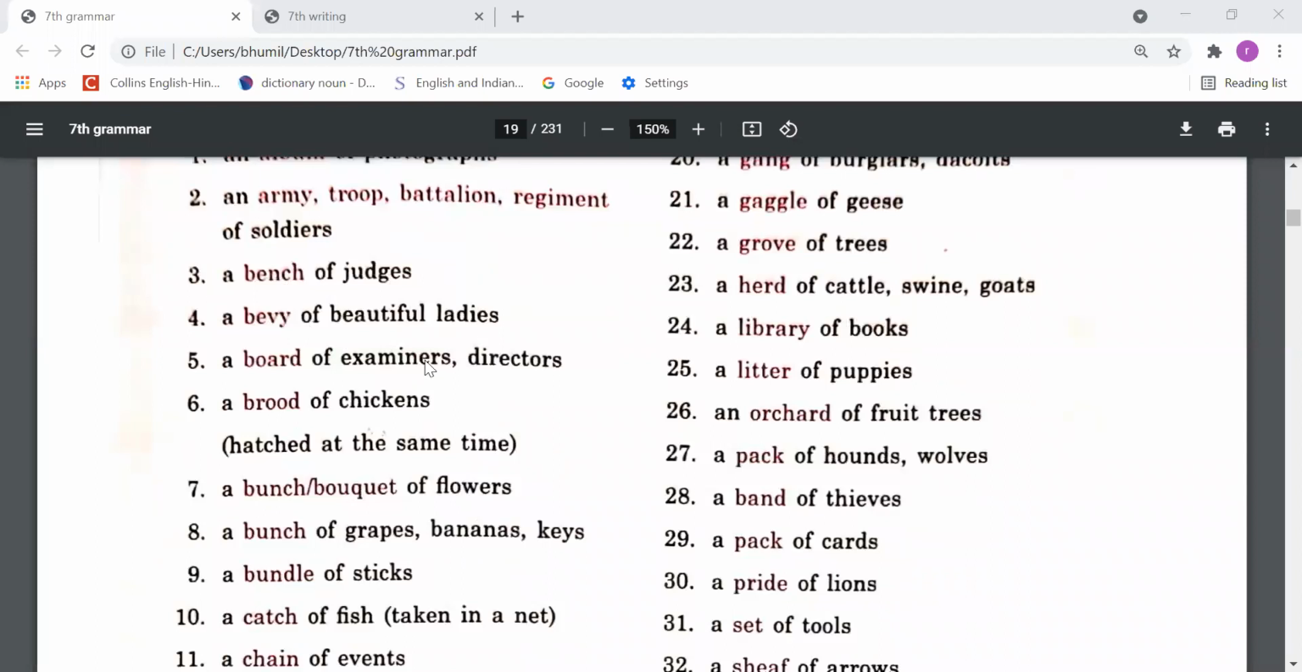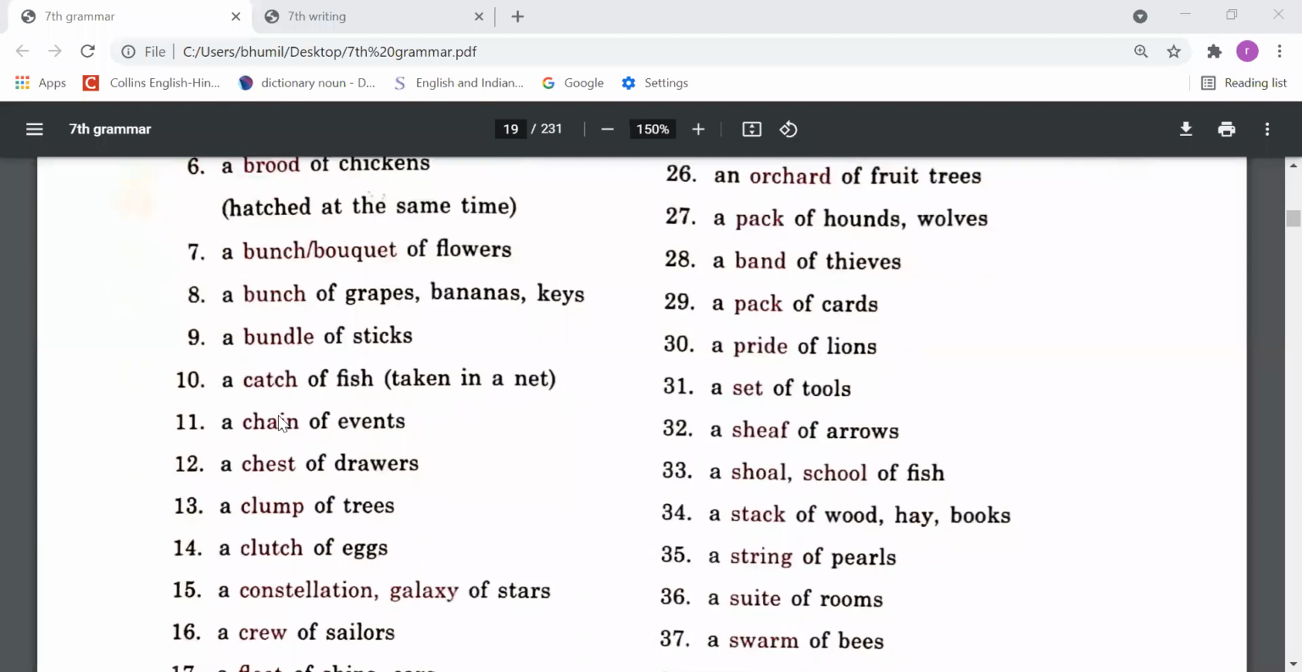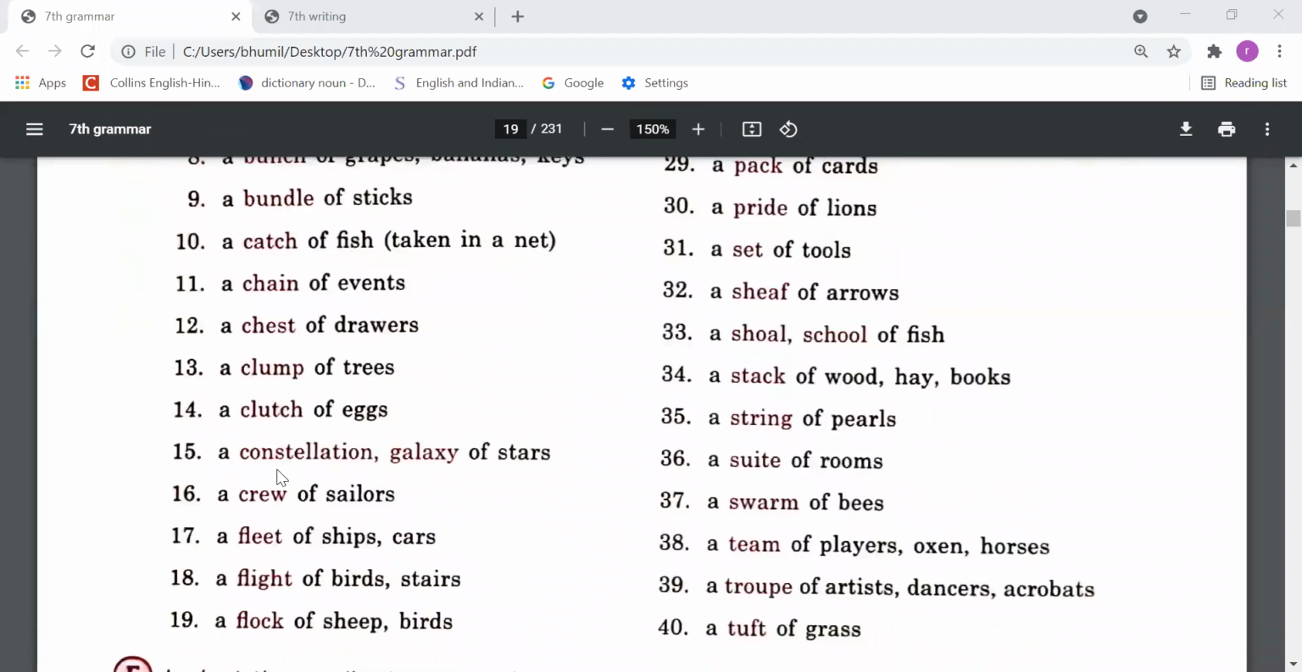A bevy of beautiful ladies, a board of examiners and directors, a brood of chickens hatched at the same time, a bunch or bouquet of flowers, a group of flowers, a bunch of grapes, bananas, keys, a bundle of sticks, a catch of fish taken in a net, a chain of events, a chest of drawers, a clump of trees, a clutch of eggs, a constellation or galaxy of stars, a crew of soldiers,